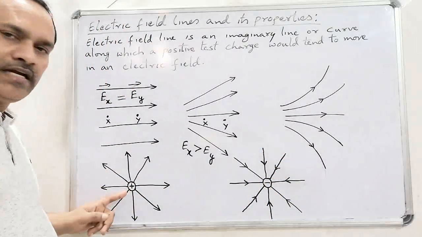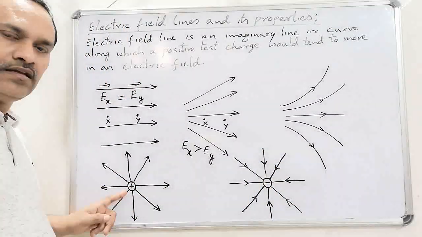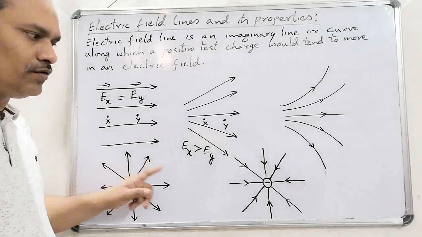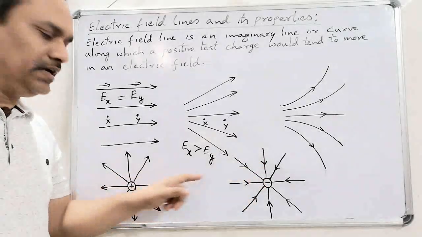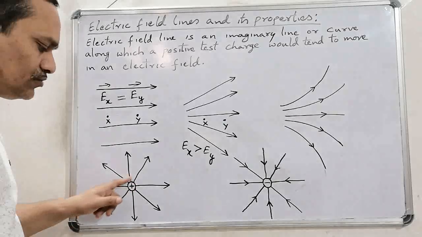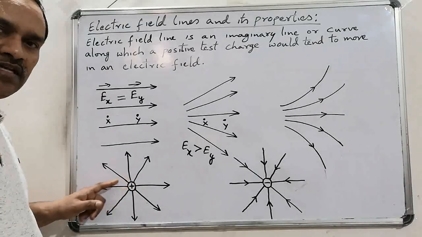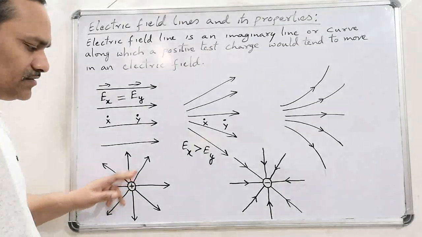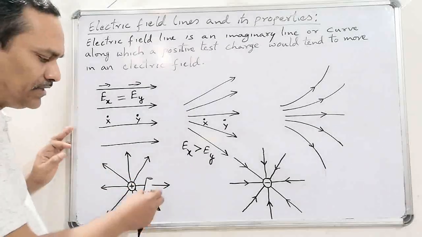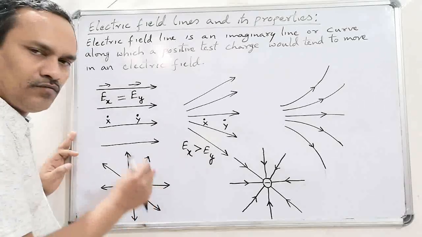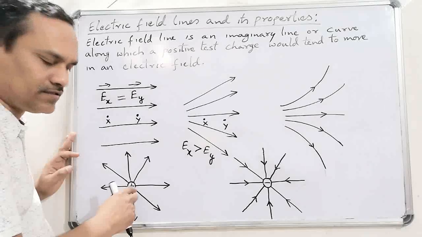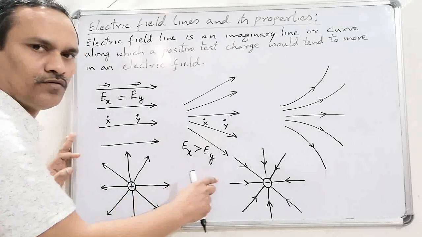Now if we take a point charge, the electric field lines will be either radially outward or radially inward depending upon the nature of the point charge. If it is a positive charge, the electric field lines will be radially outward. Why? Because if we place a test charge here, we know that the test charge is always positive, it will be repelled by the given positive charge, so it moves radially outward.